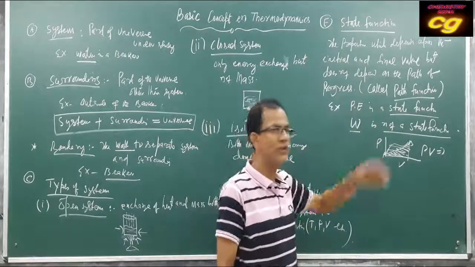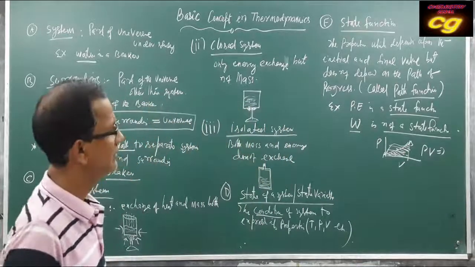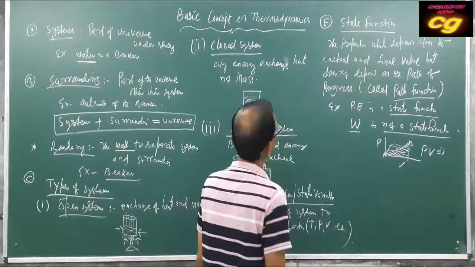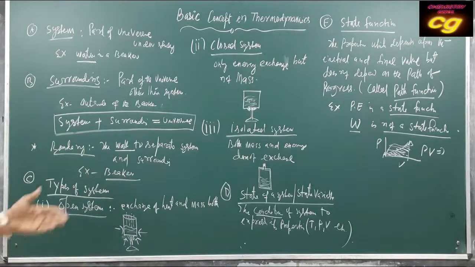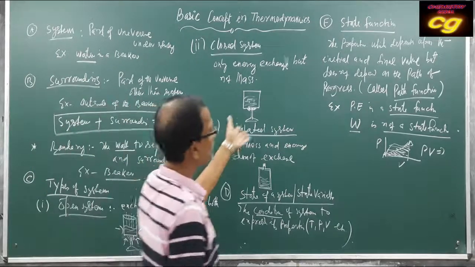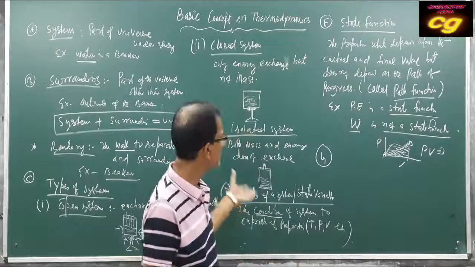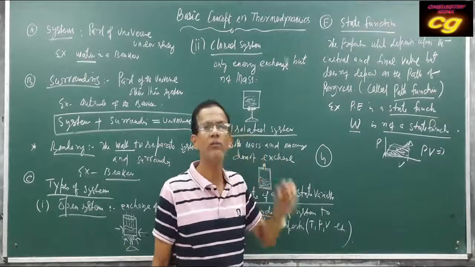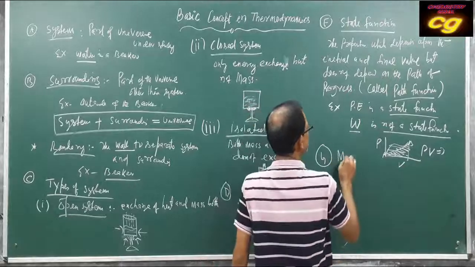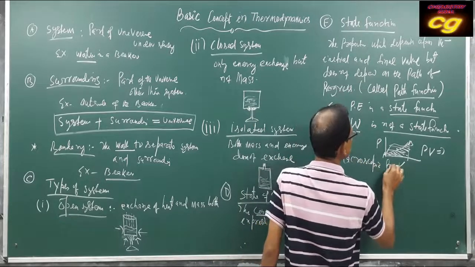Potential energy is a state function. Work is a state function. Okay? So this is called a state function. This is called another state variable. So these properties which express the particular system are called macroscopic properties.